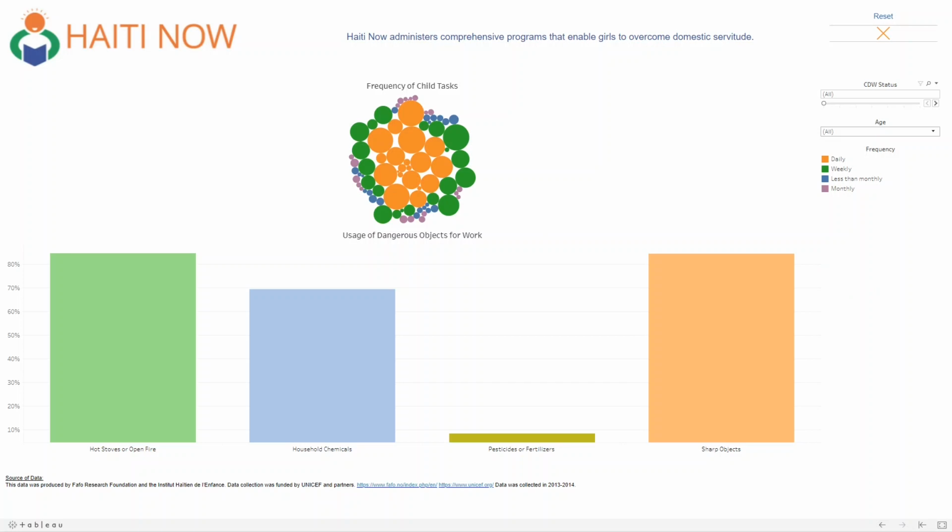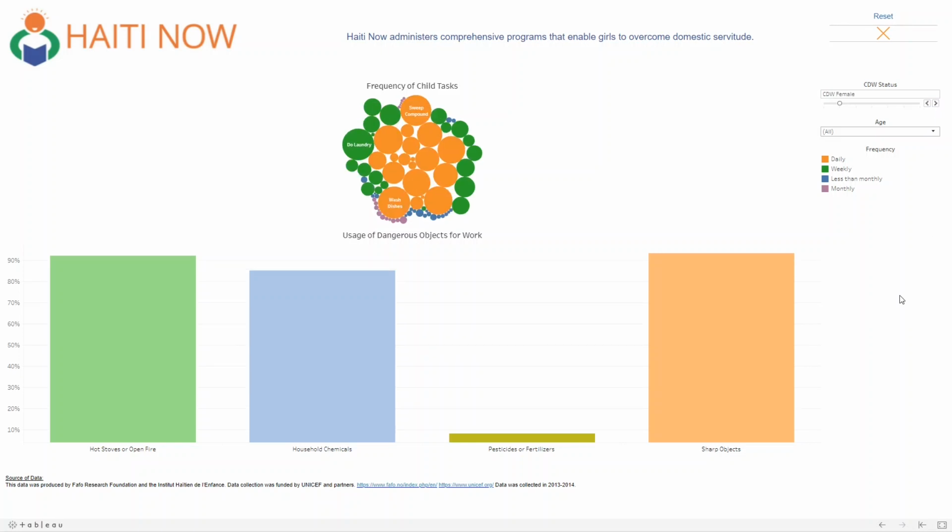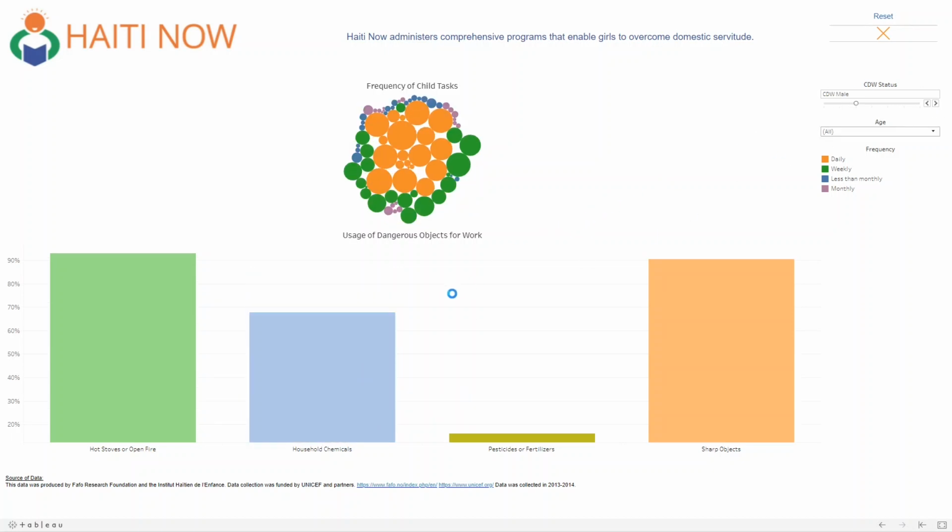The bottom chart is a bar chart that shows the percentage of children that reported using the dangerous objects labeled on the bottom axis. Using the child domestic worker status filter, we can see that for female child domestic workers, some of the most common tasks include doing laundry on a weekly basis and washing dishes on a daily basis. We can also see that female child domestic workers are much more likely to use household chemicals than their male counterparts.